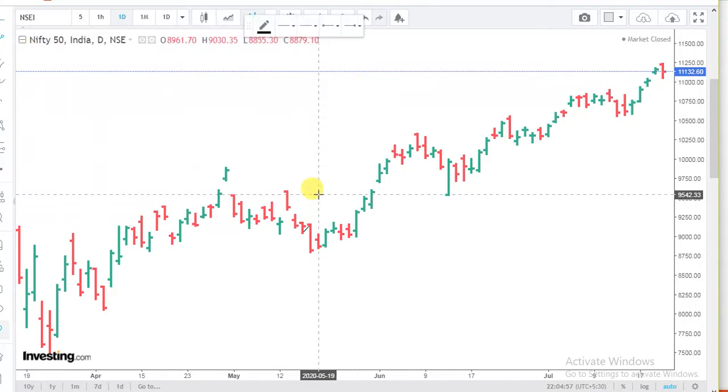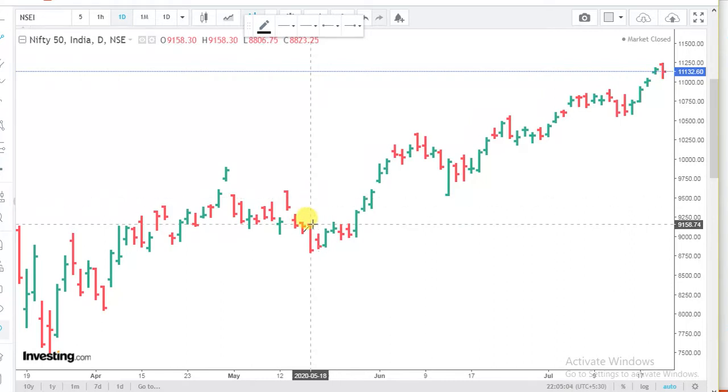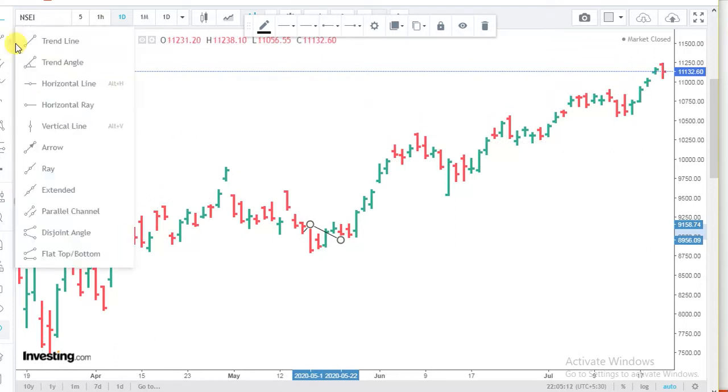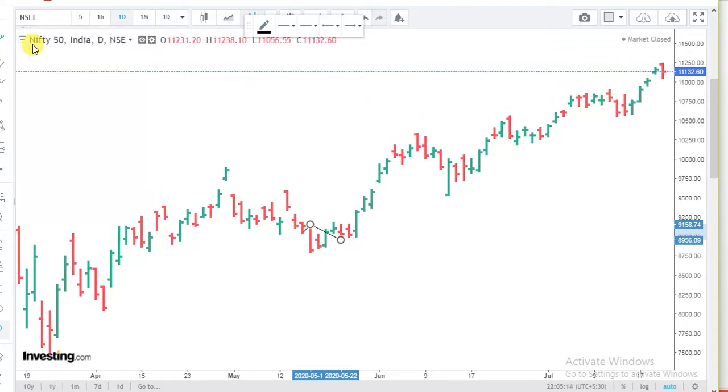So then after 18th, the date is 22nd or 25th, which is a Friday or a Monday. It is going to be a low. So 19th, 20th, 21st, 22nd. So 22nd is a good low. And after this, what is happening? Then 29th or 1st of June. So 29th is Friday and 1st of June is Monday.